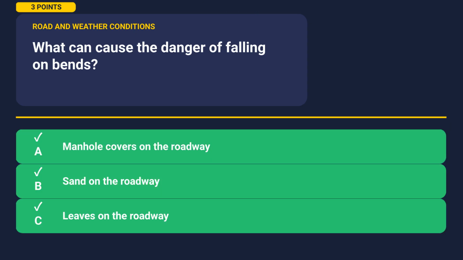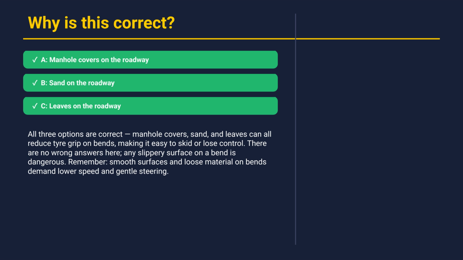All three are correct. A, B, and C. Let's understand why. All three options are correct. Manhole covers, sand, and leaves can all reduce tire grip on bends, making it easy to skid or lose control. There are no wrong answers here. Any slippery surface on a bend is dangerous. Remember, smooth surfaces and loose material on bends demand lower speed and gentle steering. Alright, let's move on to the next question.